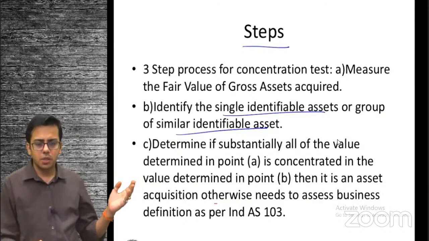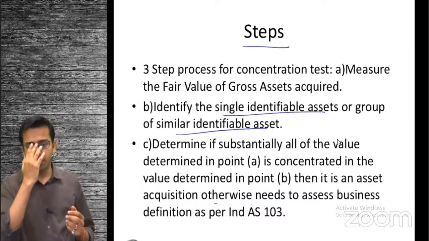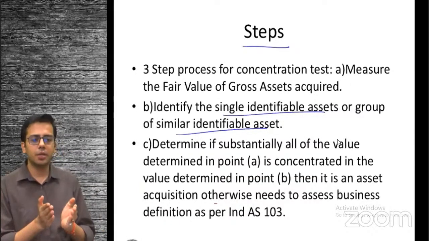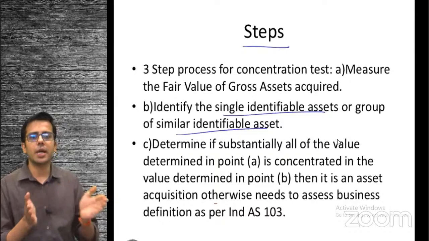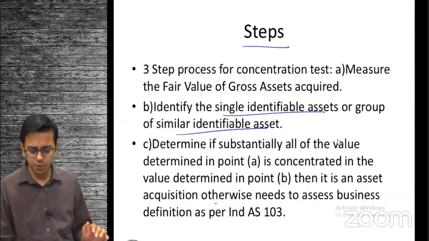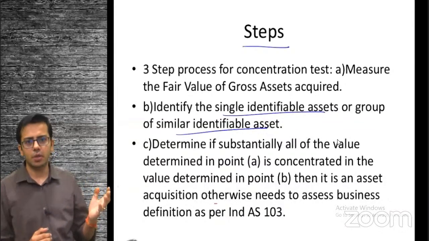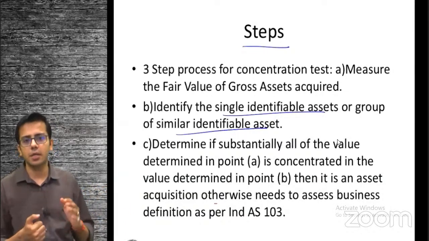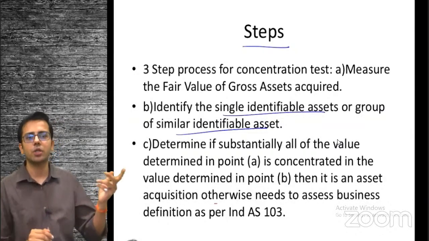Okay. I hope it is clear till this point, for those who were there till now. So now we have single identifiable assets or similar identifiable assets. A single identifiable asset means we are buying one asset. But suppose this asset is not detachable from another asset. There are two assets which are joined together and it will cost substantially to detach them. Land and building is one of the examples. Or maybe you have a particular machine that is attached to the land. To remove that, we would have to dismantle it and it will cost substantially. Then this land and the attached asset together constitute a single identifiable asset.